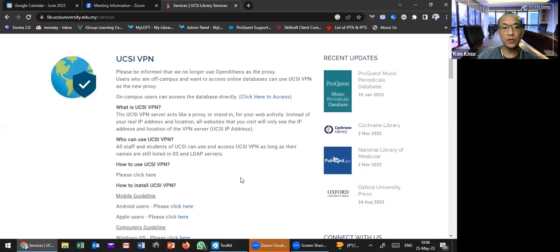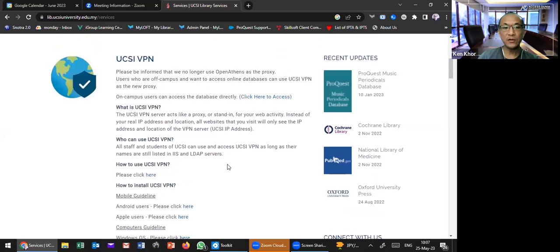You need to get this VPN login, and once you get it, you can log in to use this online database. Even if you are at your hostel, your home, or overseas, you can access this online database anytime. This VPN enables your remote access authentication.